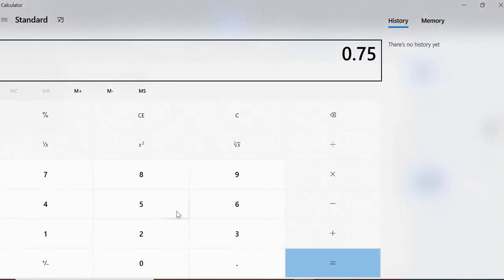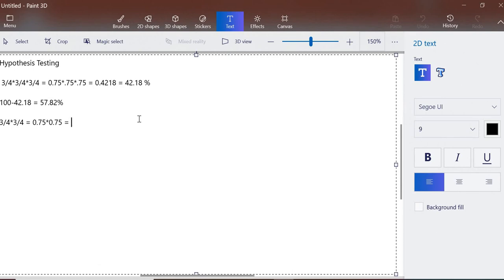That's 0.75 into 0.75, which comes up like 56.25%. So 56.25% chance that he is not cheating, and that means there is a higher probability that the alternate hypothesis is true. But still the siblings are complaining that he is cheating. So here they are making an error of judgment: instead of proving the alternate hypothesis as perfect, they are saying that the null hypothesis is perfect, which is called a type 2 error.